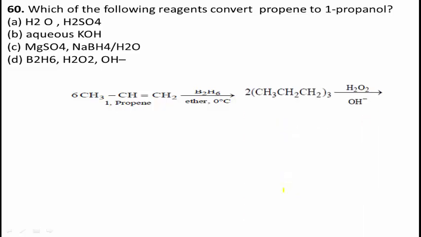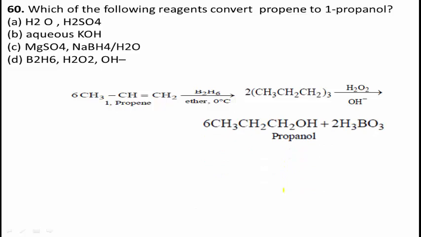It forms 2 moles of (CH3CH2CH2)3B. Further, it undergoes reaction in presence of hydrogen peroxide. It forms propanol, CH3CH2CH2OH. 6 moles of propanol are formed during this reaction with the formation of H3BO3, means boric acid.